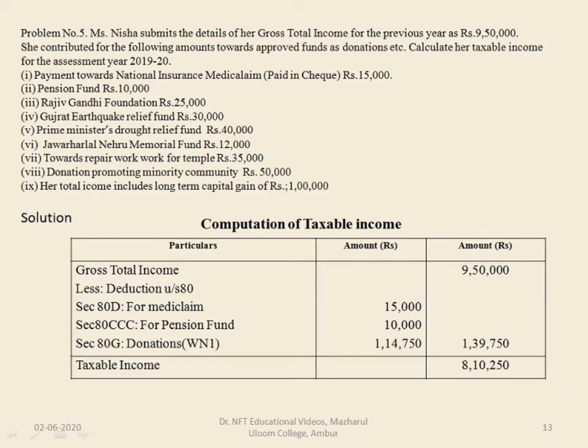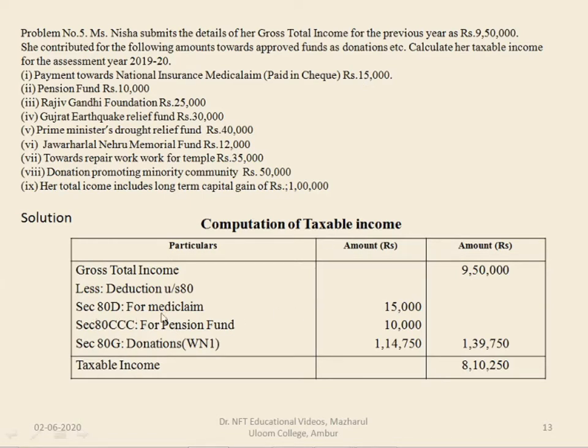If we see the problem here, they have asked you to find out the taxable income, and your gross total income is 9,50,000. So in the computation of total income, gross total income is 9,50,000. Now various deductions under section 80 are given. The national insurance mediclaim paid by check, 15,000, is under section 80D.